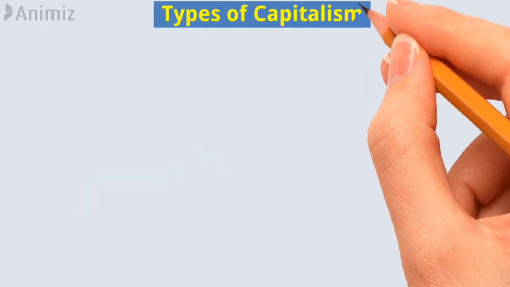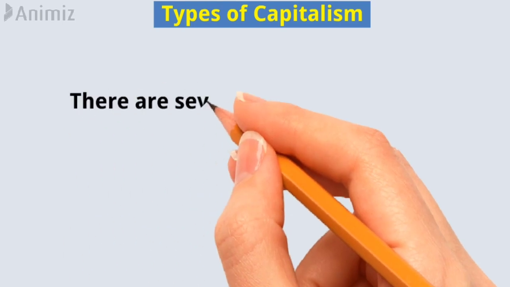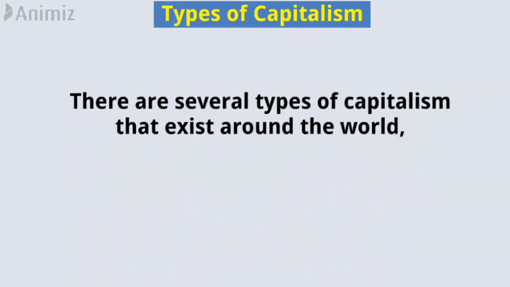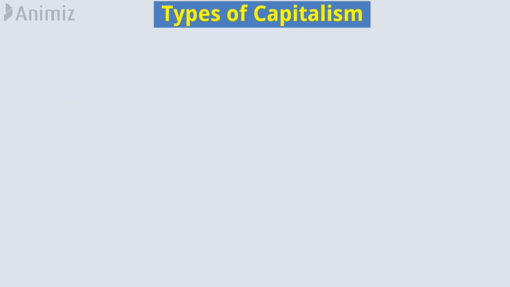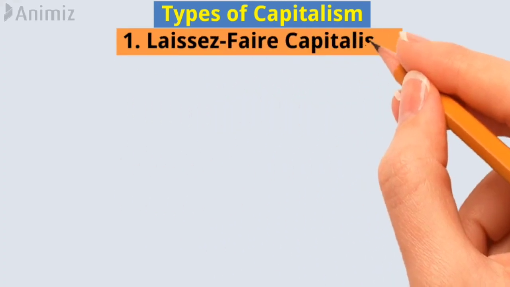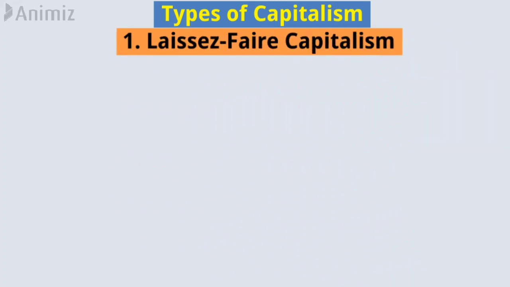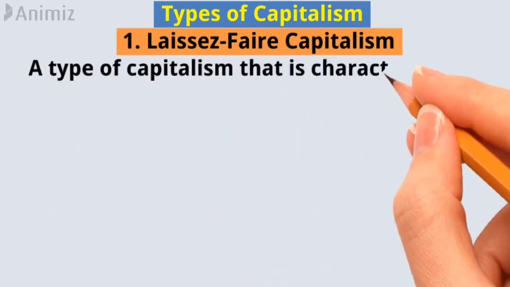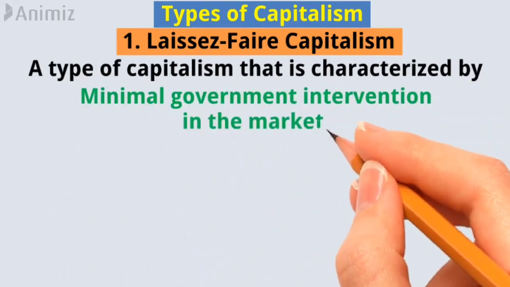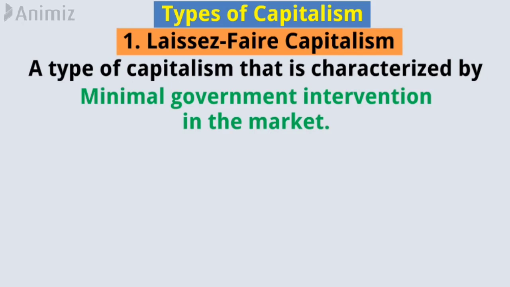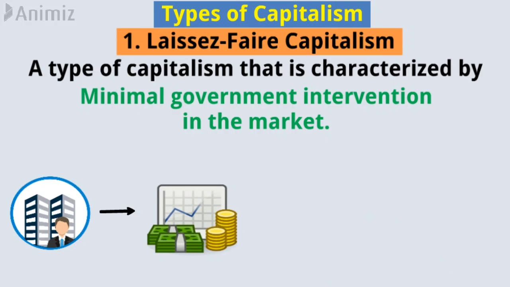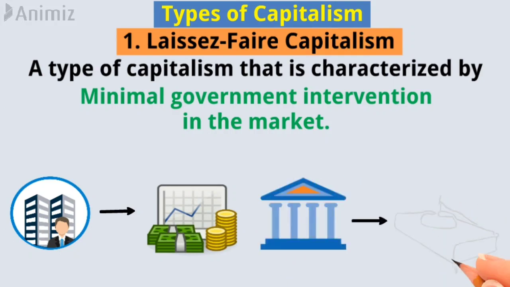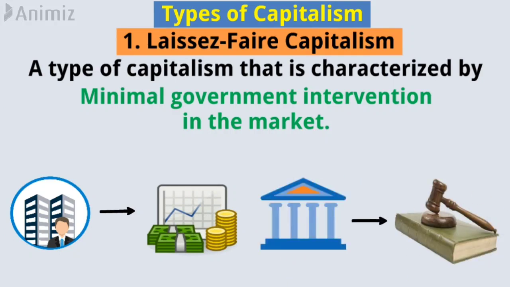Let's discuss types of capitalism. There are several types of capitalism that exist around the world, each with its own distinct characteristics. Let's discuss some of the most prominent types. Number 1. Laissez-faire capitalism. Laissez-faire capitalism is a type of capitalism that is characterized by minimal government intervention in the market. In this system, private individuals and businesses have almost complete control over economic activity, and the government's role is limited to enforcing property rights and contracts.